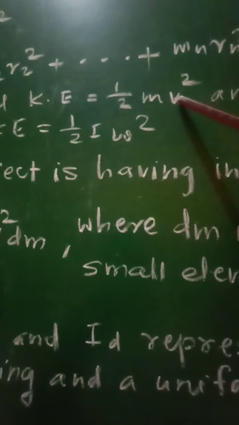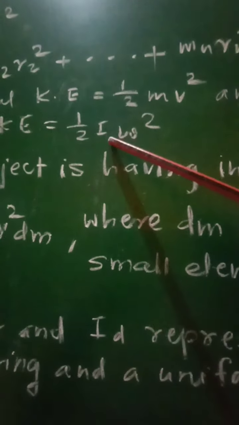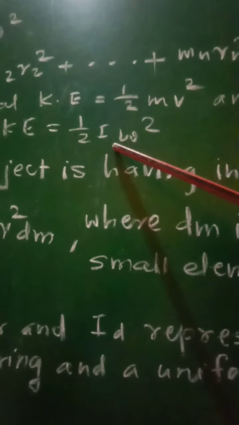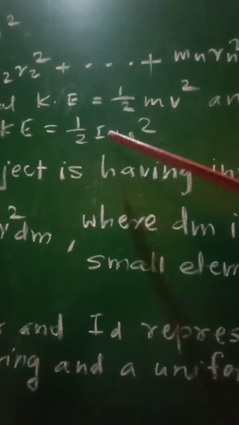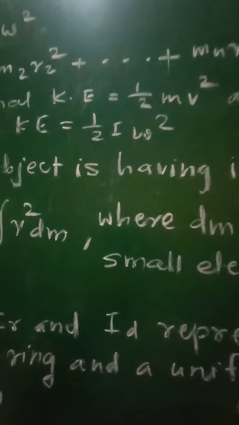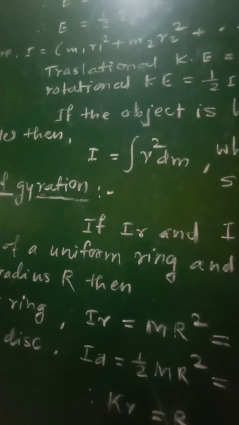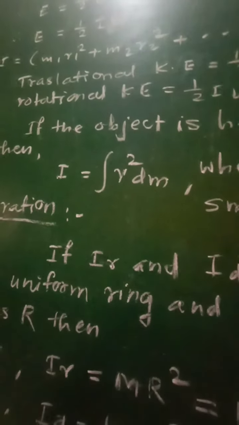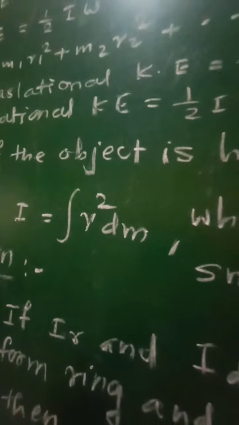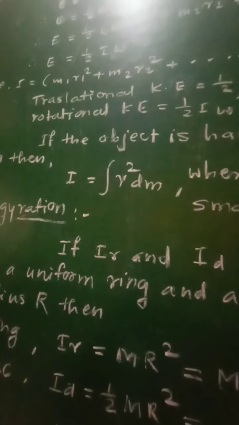As mass opposes the translational motion, the moment of inertia will oppose the rotational motion of the body, and hence this quantity is called the moment of inertia of the body, or rotational inertia. Now this expression, E equal to half I omega square, we will get for the rotational kinetic energy.